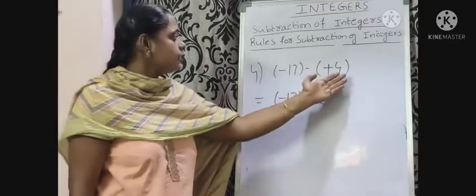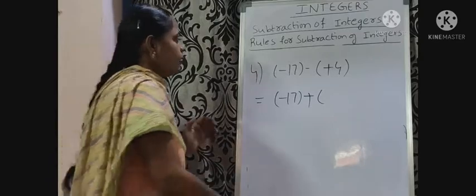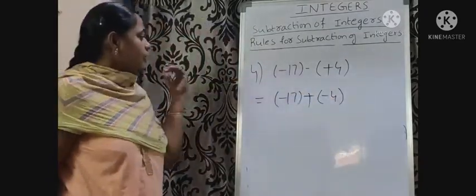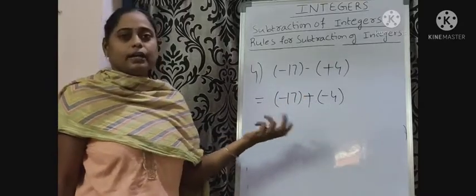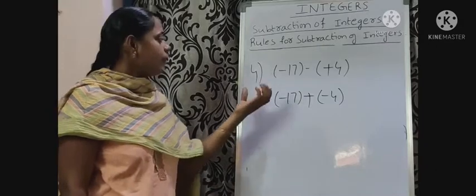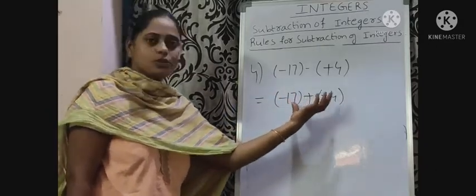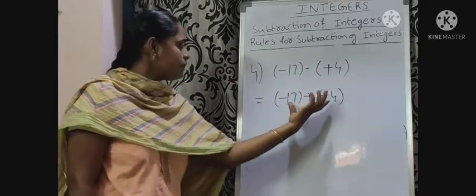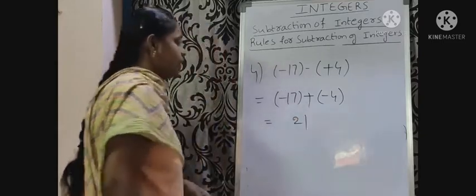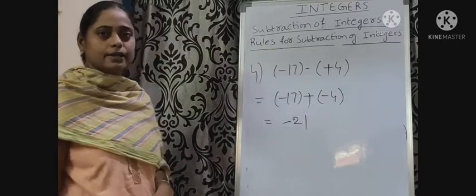Here, what is the sign before the second integer? Plus. What is its opposite sign? Minus. That is -4. Here these two integers are negative integers. How can we add these two integers? We have to find the sum. What is the sum of 17 and 4? 21. Now place the sign minus before the result.